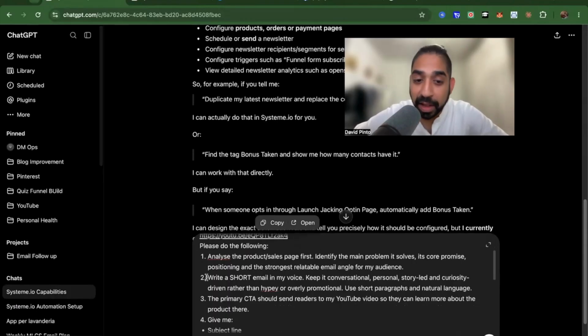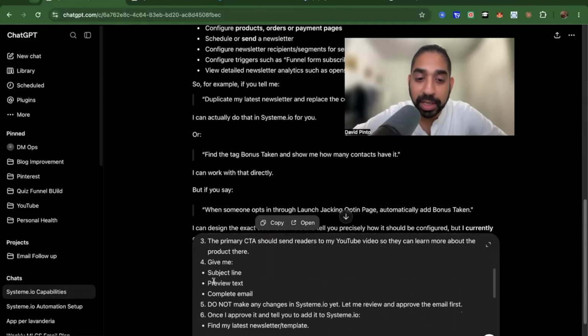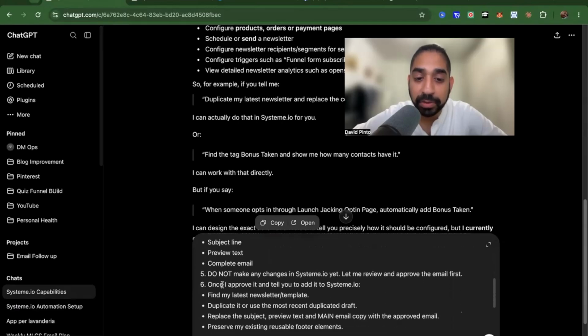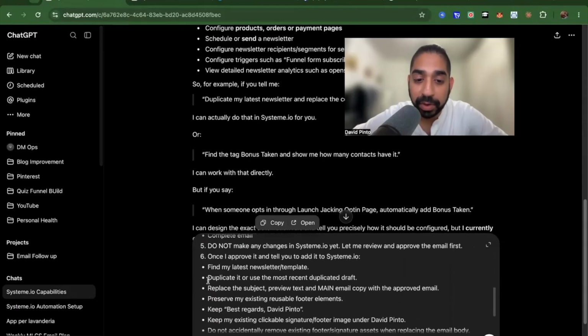But anyway, write a short email in my voice. Keep it conversational, personal, story led. It knows a lot about me because I've shared. Primary call to action, and give me subject, preview, and complete email. Do not make any changes in Systeme.io yet. Let me review it. Once I approve, then we're going to be doing this.